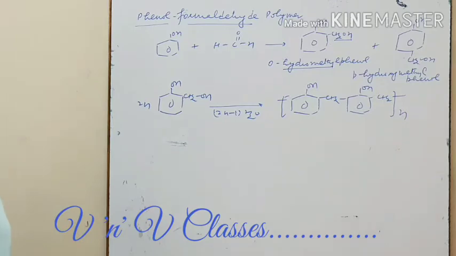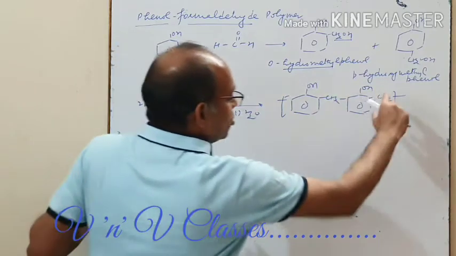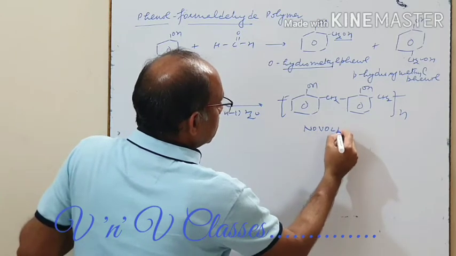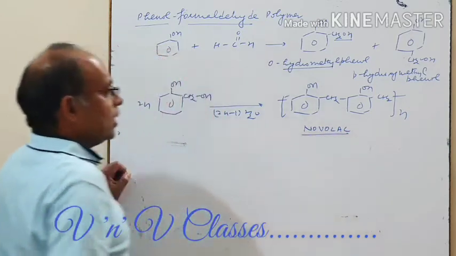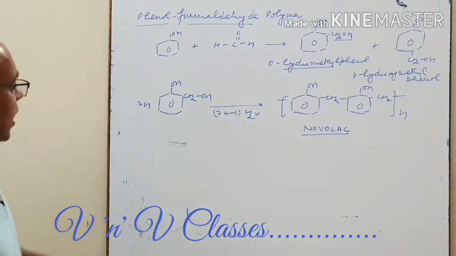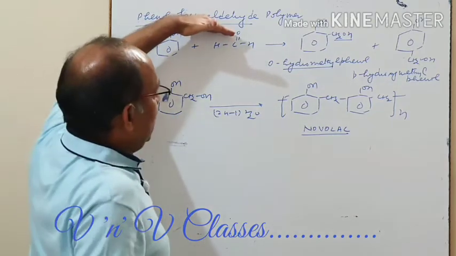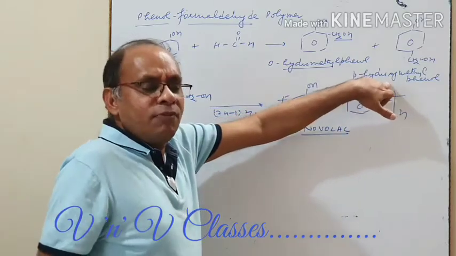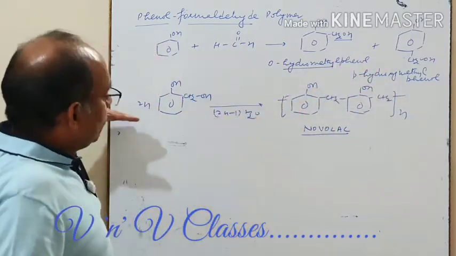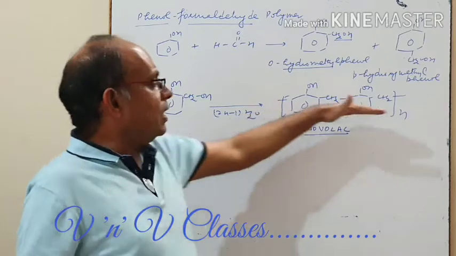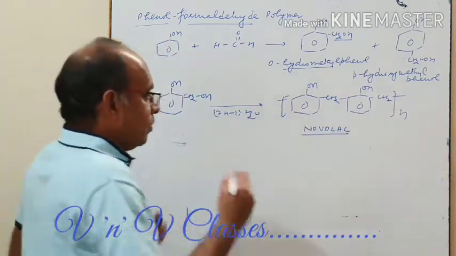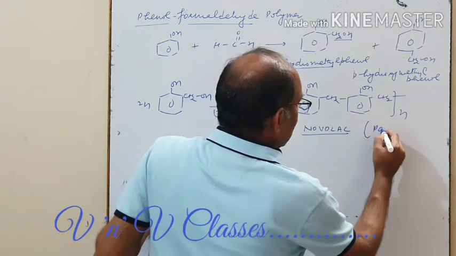In this way it gets combined, and this is a linear chain polymer, which we call Novolac. Its name is Novolac. I repeat, phenol with formaldehyde forms ortho-hydroxymethyl phenol and para-hydroxymethyl phenol. On further heating, it results in the formation of first a linear chain polymer, which is called Novolac. And remember, it is being used in paints.